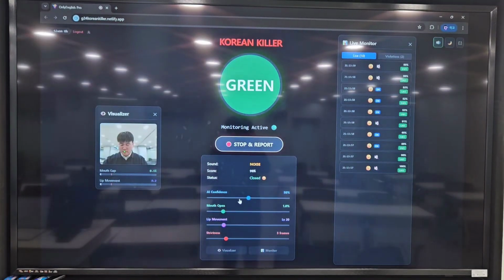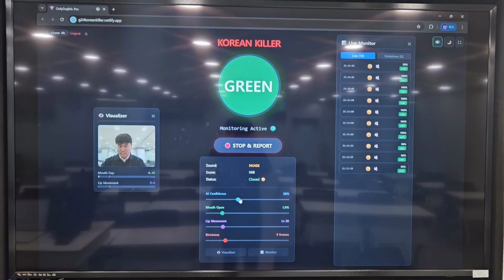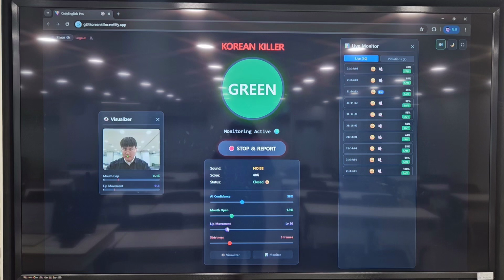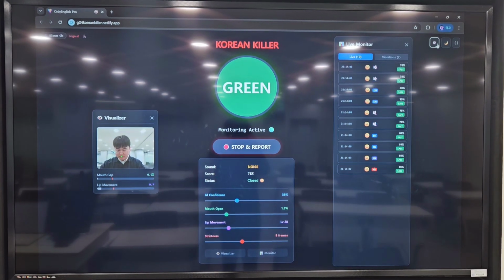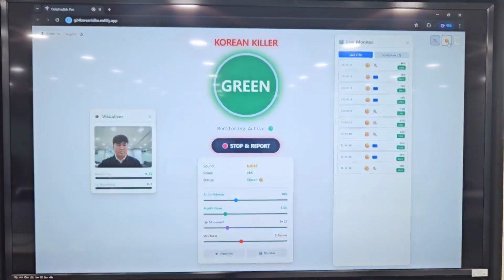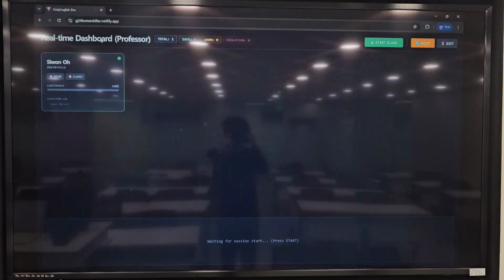Below, these gauges represent detection sensitivity. They allow instructors to adjust thresholds depending on classroom conditions such as noise level or distance from the camera. Additional controls like mute, dark mode, and full screen are for usability and do not affect detection logic.